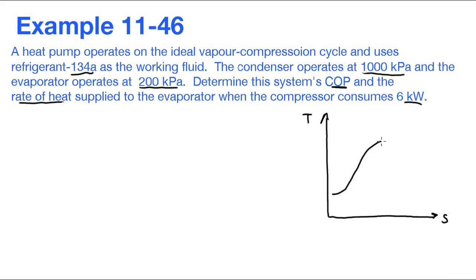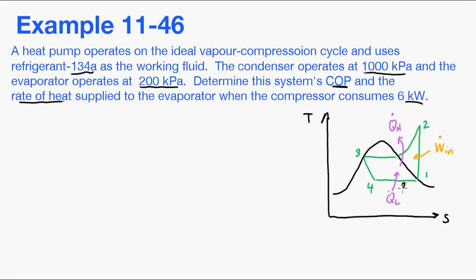So we'll draw this temperature-entropy diagram as we always do. We'll draw in the saturation curve. And we'll draw our ideal heat pump cycle on the graph. So from 1 to 2 is the compressor, from 2 to 3 is the condenser, 3 to 4 is the expansion, and 4 to 1 is the evaporator. So we have heat going in at the evaporator, QH going out at the condenser, and work going into the compressor.